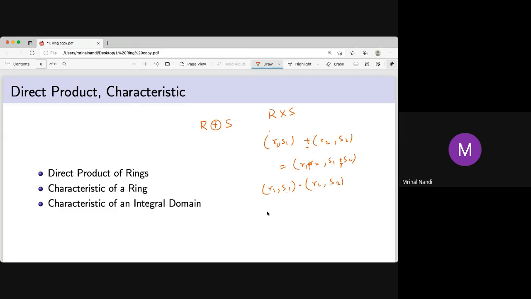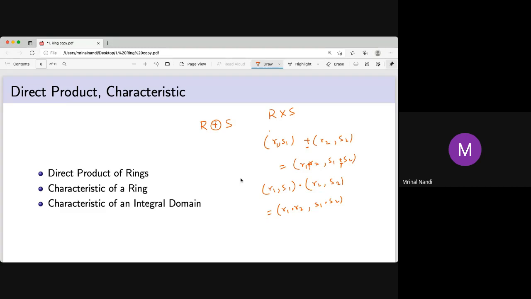Similarly, this dot and this dot are different, and this dot too, three different dots. These two dots are already defined in R and S. Now we are going to define a multiplication on R cross S. This is by definition. You can show that this forms a ring. And if R and S both have identity, then multiplicative inverses are also in the direct product. You can define R1 direct product R2 direct product R3 like that, for finitely many rings.